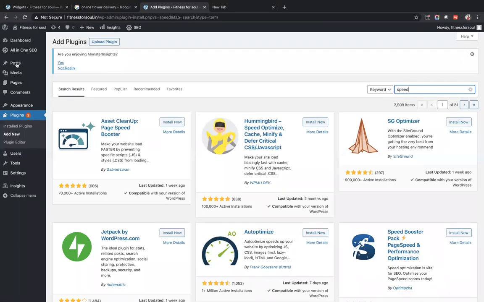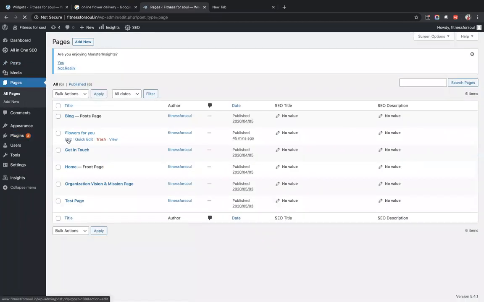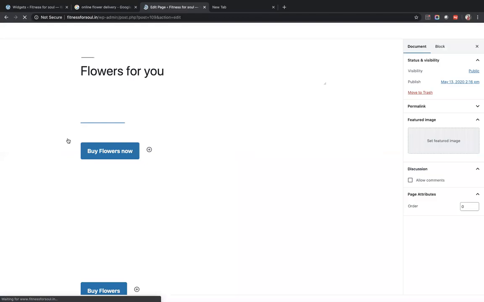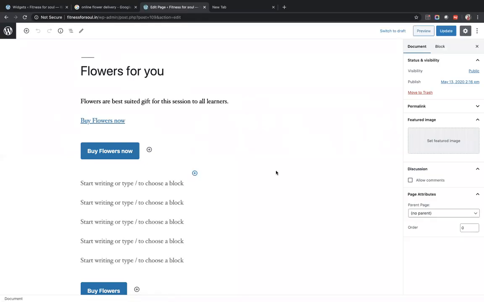So I'll quickly show you the Yoast plugin that is already installed, how it looks on a page. That is, click on this page, go to the Flowers page that we created. Most plugins are free, so nothing to be paid. Yes, it will give you recommendations on how to improve the speed. Its work is to recommend.